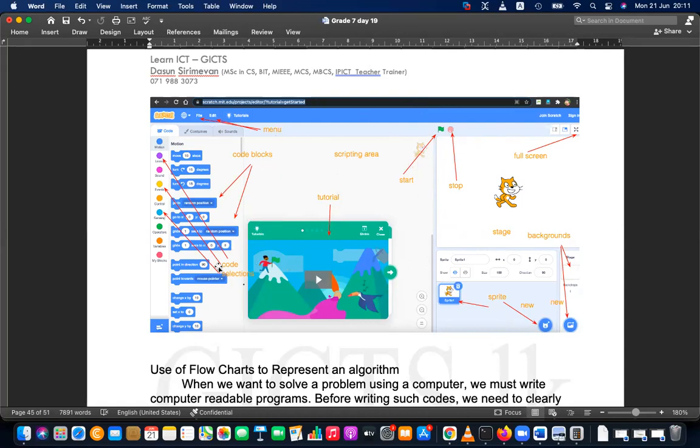And this is where codes are. These code blocks are there in this section. Actually, we don't want to write the codes because already written code blocks are there.